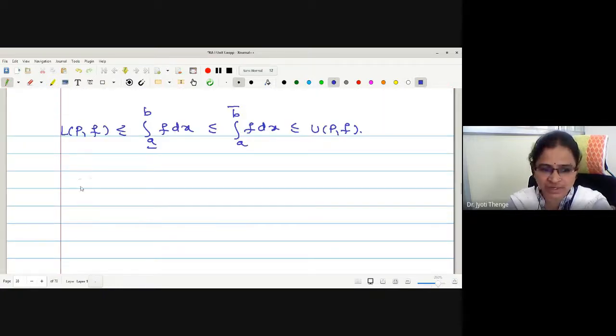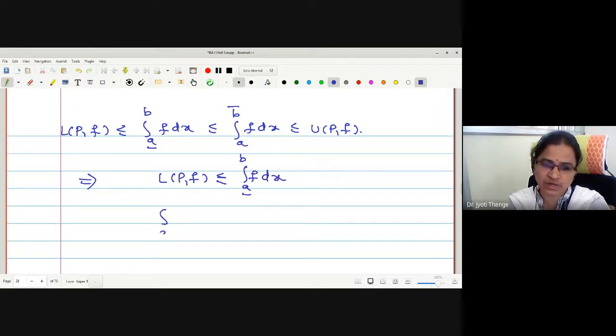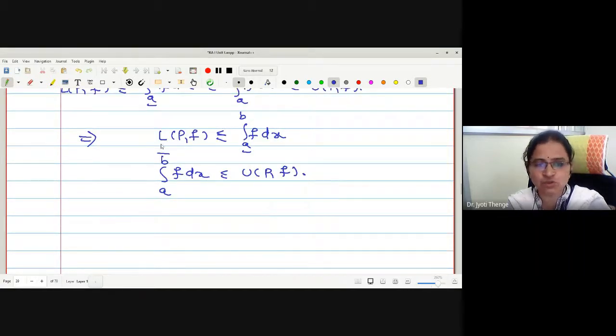Let me separate the inequality into two parts. Left part I will write LPF is less than or equals to lower integral. Okay. I will write the right part separately. Upper integral less than or equals to UPF. Okay. Now I will add these two inequalities.